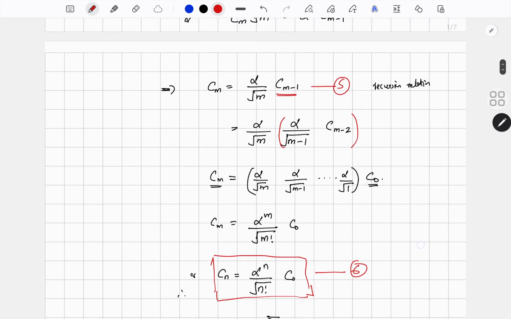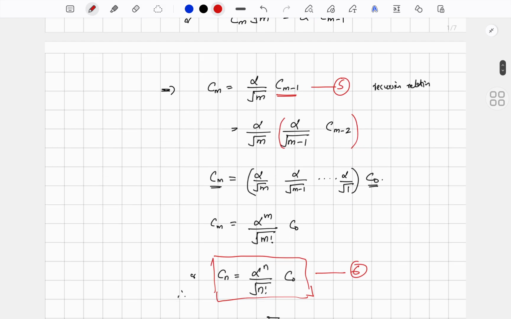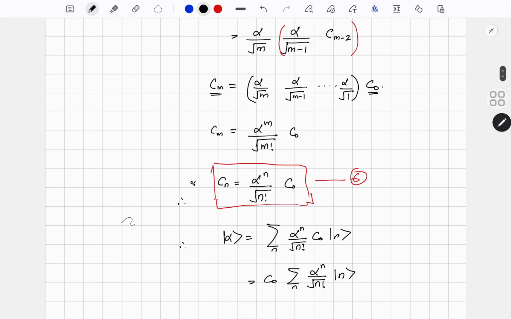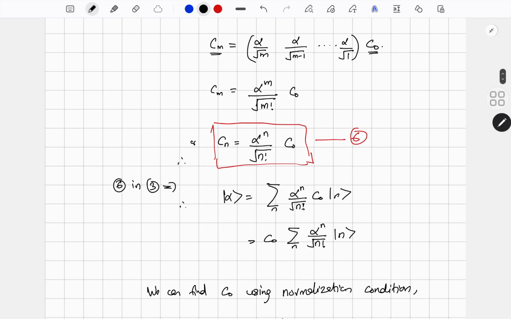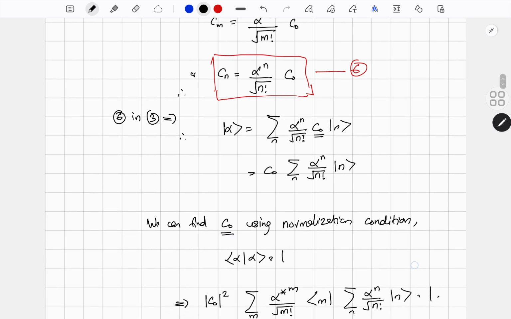Now I can use equation number 6 in equation number 3. That gives ket alpha equal to the sum over n of alpha raised to n by root n factorial c0 ket n. c0 is just a number, so there is no index involved here, and I can take it outside: c0 times the sum over n of alpha raised to n by root n factorial ket n. Now what is c0? How can we find c0? We can find c0 using the normalization condition.